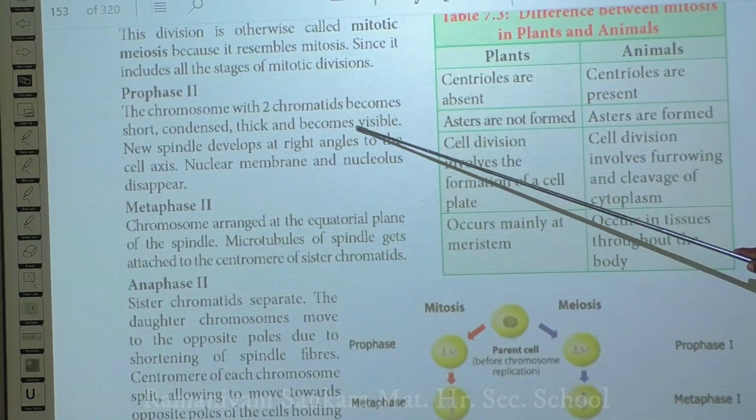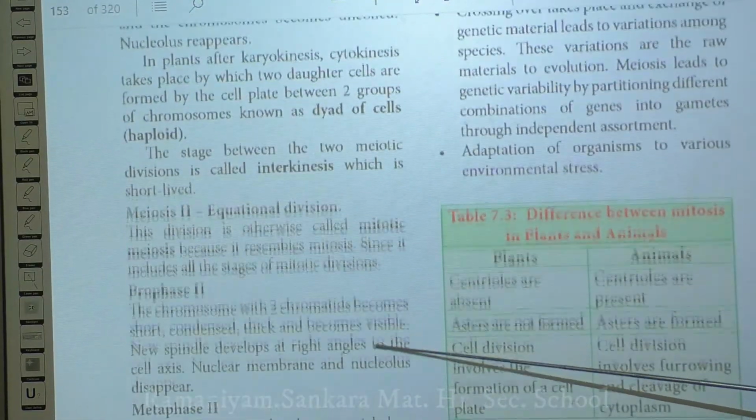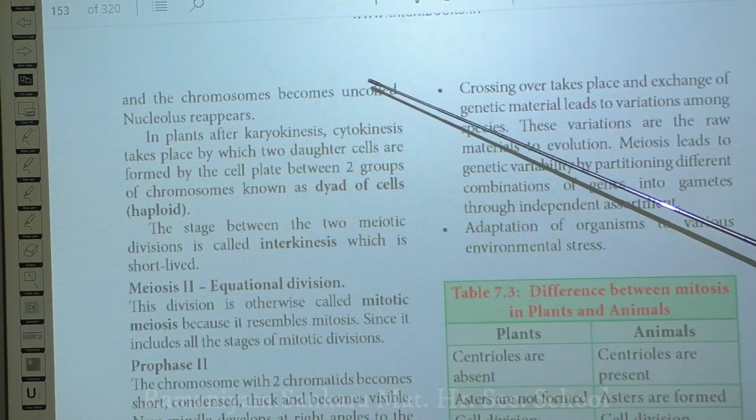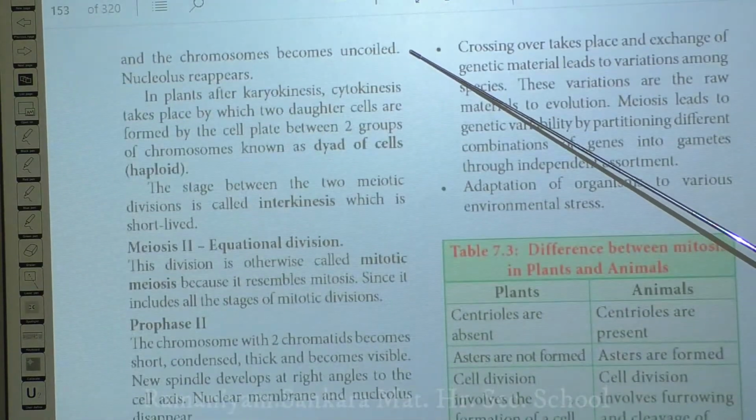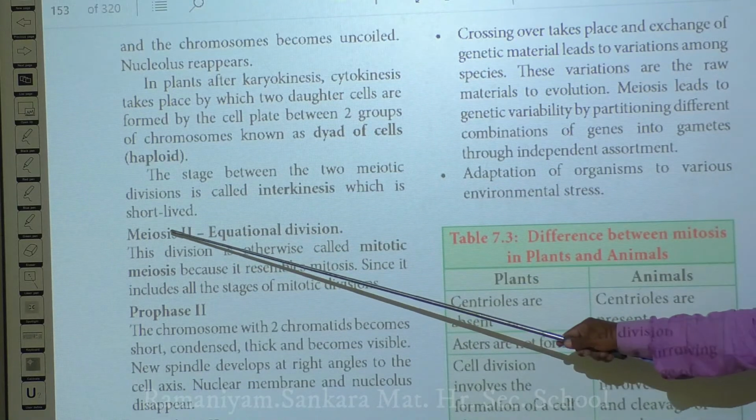It starts with prophase 2, then metaphase 2, anaphase 2, and telophase 2. These phases are slightly similar to your mitosis. Okay, meiosis 2.